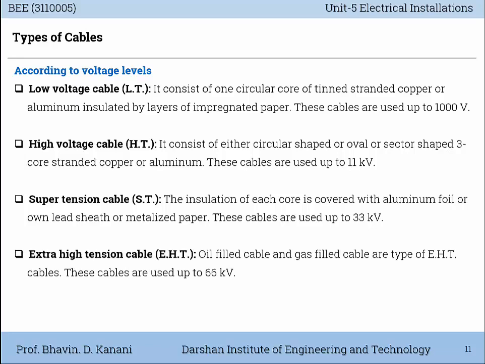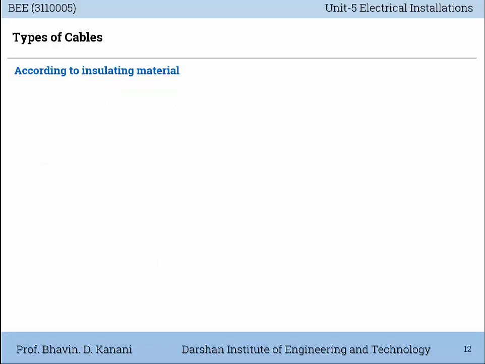Next is extra high tension cable, EHT cable. Oil filled cable and gas filled cable are a type of EHT cables. These cables are used up to 66 kV. Next is extra super voltage cable. These cables are used up to 132 kV and above. Then according to insulating material,